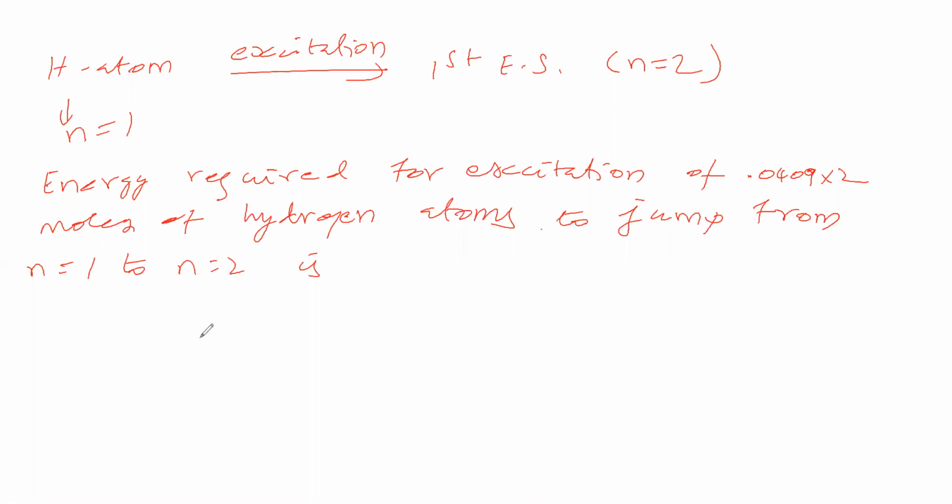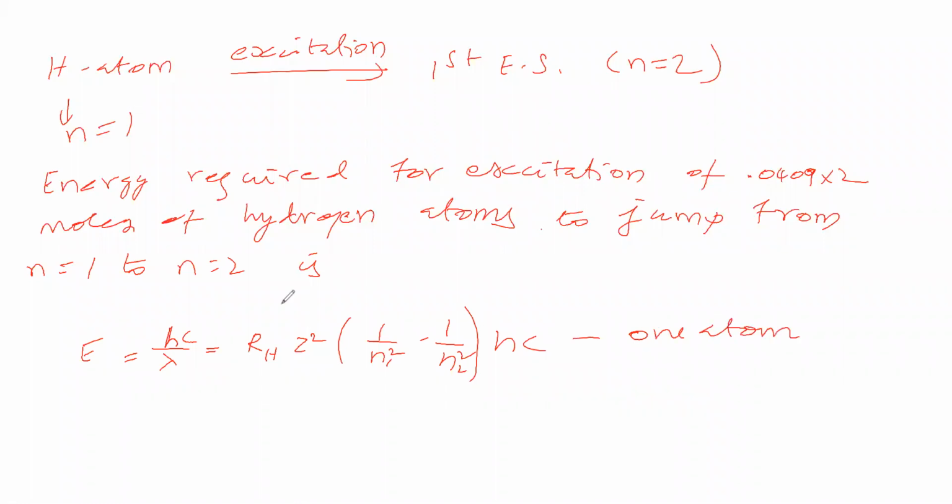Rydberg's formula is 1 by lambda is equal to RH into Z square into 1 by N1 square minus 1 by N2 square. It is for one atom. Now we will convert this into energy. So multiply here hc, here also hc. hc by lambda is equal to energy. It is for one atom. Now we want it for this many moles. Therefore now you write E is equal to hc by